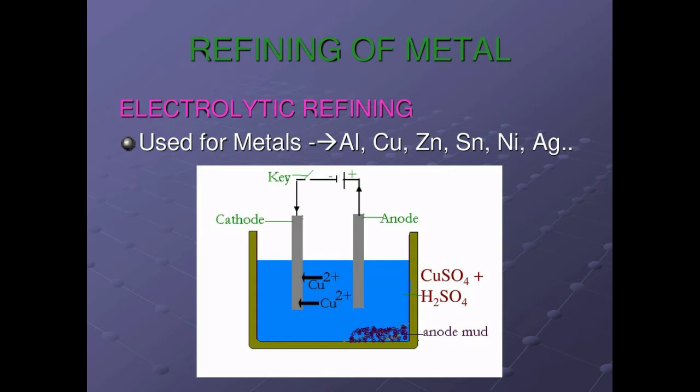Refining. Blister copper contains 98% of pure copper and 2% of impurities, and it is purified by electrolytic refining. This method is used to get metal of a high degree of purity. For electrolytic refining of copper, we use a thin plate of pure copper metal as cathode, a block of impure copper metal as anode, and copper sulfate solution acidified with sulfuric acid as electrolyte. When electric current is passed through the electrolytic solution, pure copper gets deposited at the cathode and the impurities settle at the bottom of the anode in the form of sludge called anode mud.